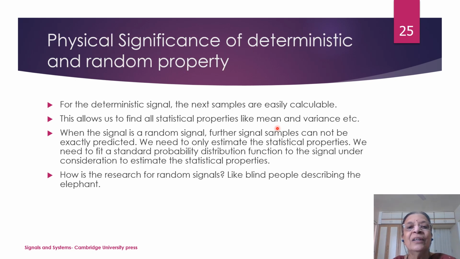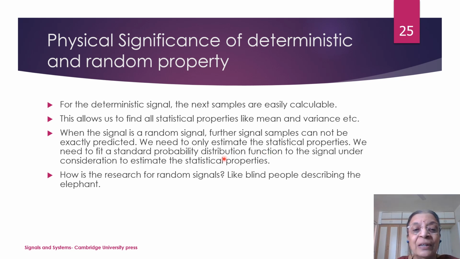Now, what is the physical significance of deterministic and random signals? For a deterministic signal, the next samples can be easily calculated. When we want to calculate the statistical properties like mean, variance, standard deviation, all these can be calculated for the deterministic signal, because we can directly use the formula for the mean, variance, etc. Now, in case the signal is a random signal, what formula will you write for calculation of mean and variance and so on? You cannot calculate. So in that case, what will you have to do?